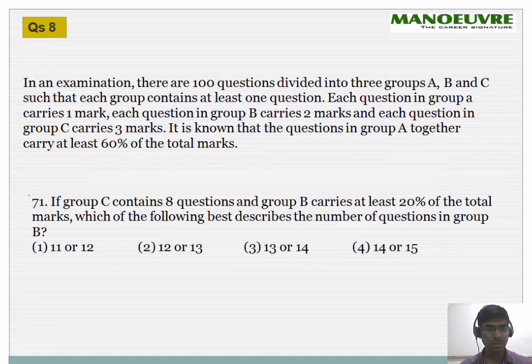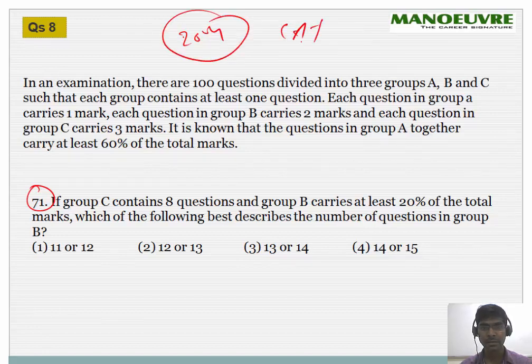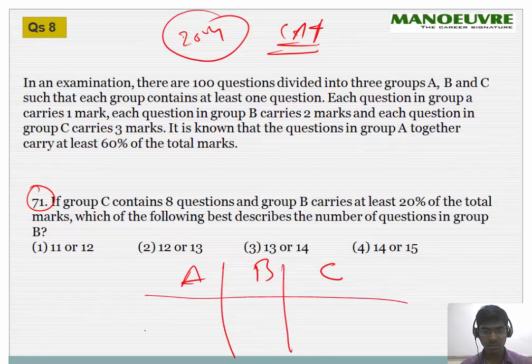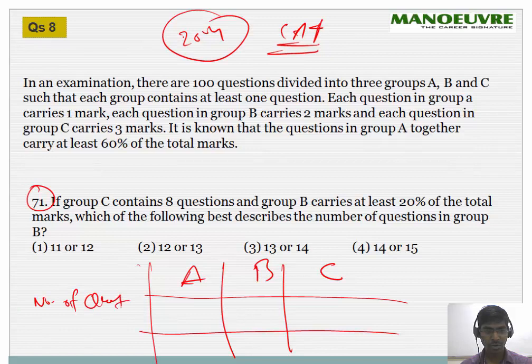Okay, same question. I guess this is from CAT 2004. So there is an A, there is a B, and there is a C. Again the same scenario, number of questions and marks.